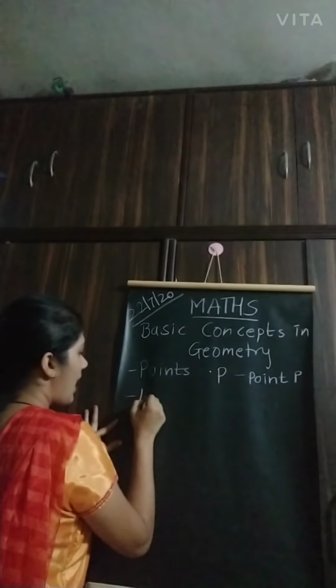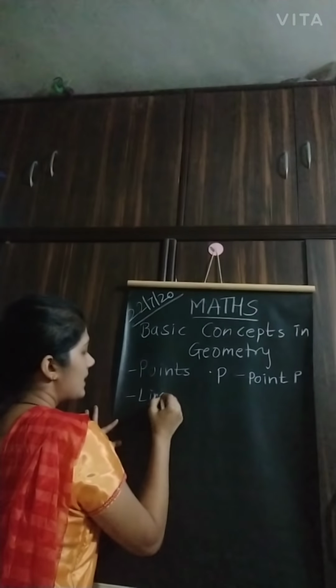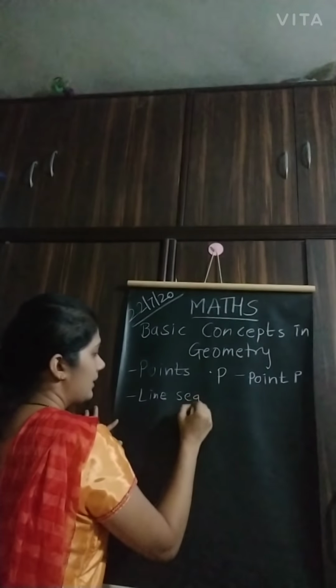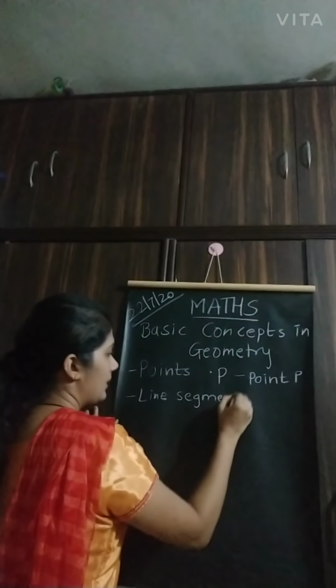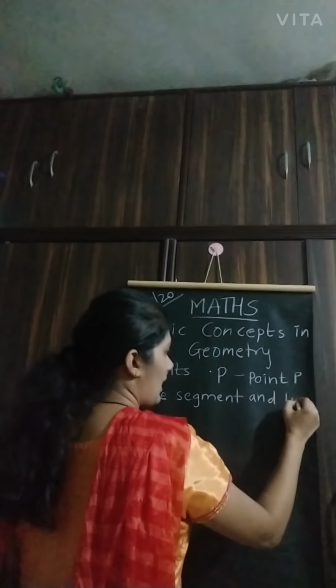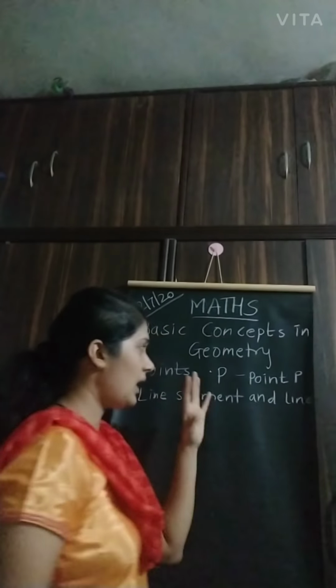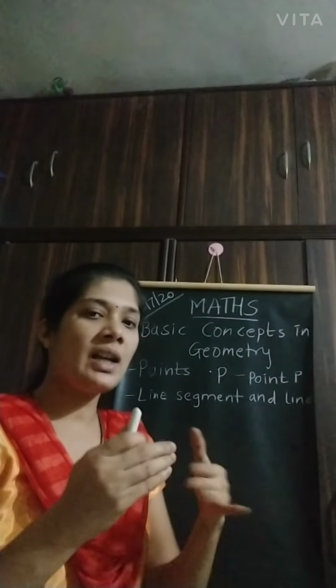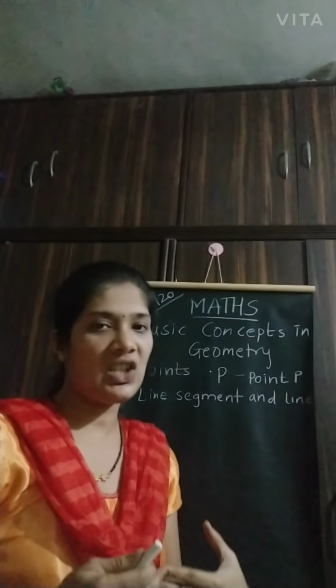Now the second is line segment and line. Here also, all these concepts are connected to each other.